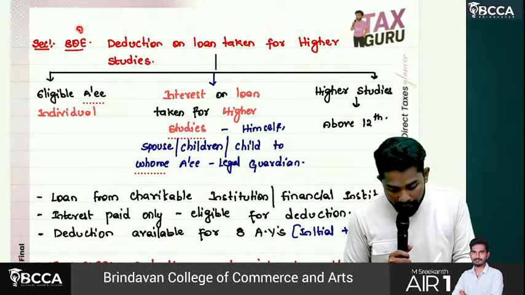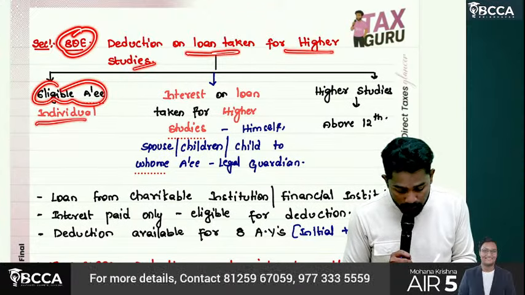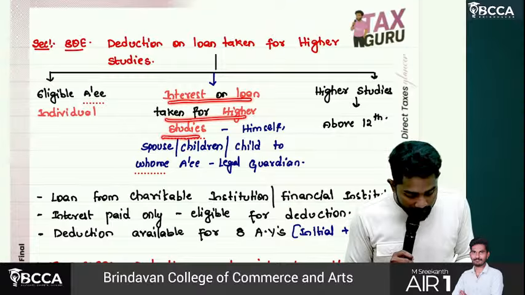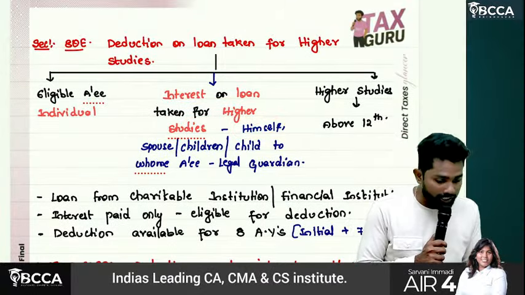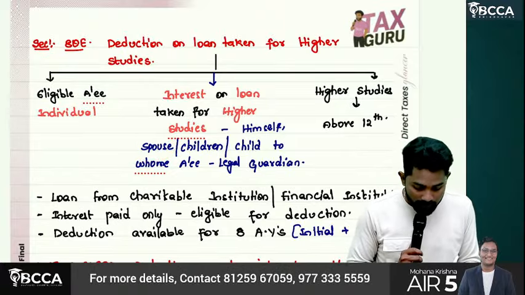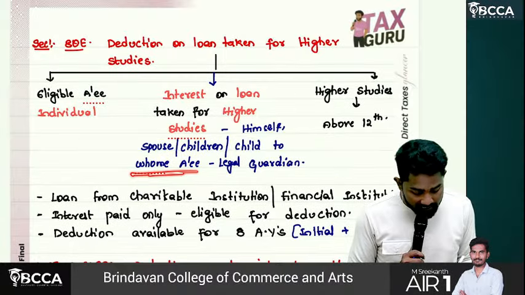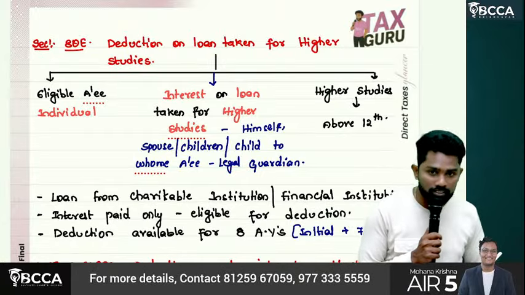So 80E, deduction on loan taken for higher studies. Eligible assessee is whom? Individual. Then interest on loan taken for higher studies. Okay, who will be studying? For himself, for his education he can take a loan. For spouse's education, children's education, or a child to whom the assessee is acting as legal guardian.